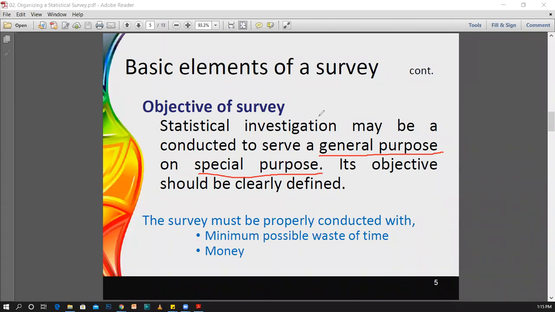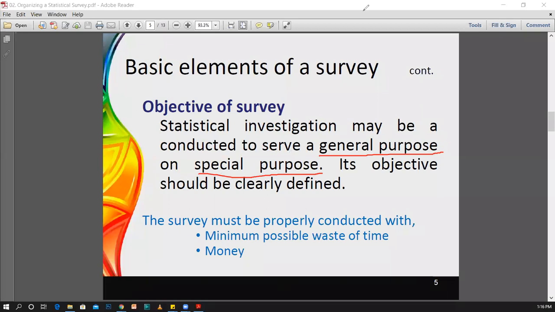Normally in Sri Lanka, we have the census surveys. In that census survey, they are counting the people in Sri Lanka. They go to each and every house in the area which covers the whole of Sri Lanka, and then they count the number of citizens, or number of people, in Sri Lanka. Likewise, a survey may have a general purpose, but it may also have a special purpose.